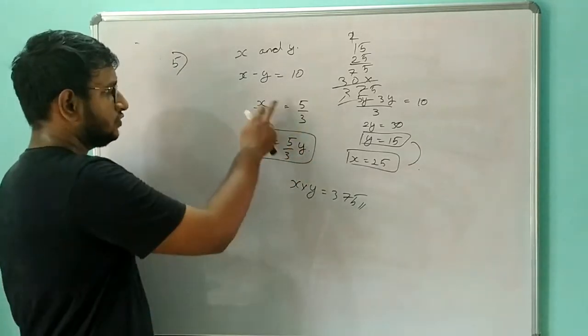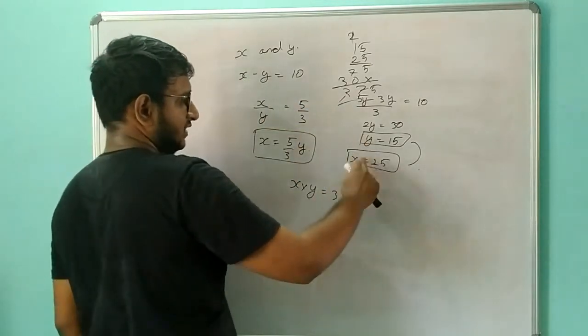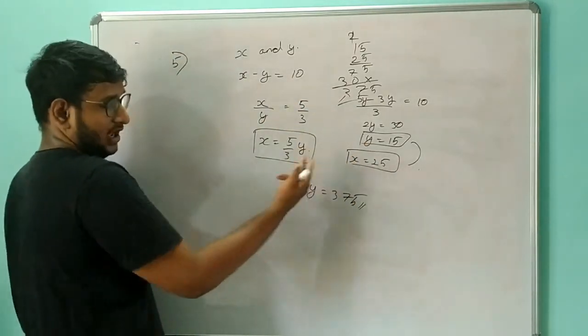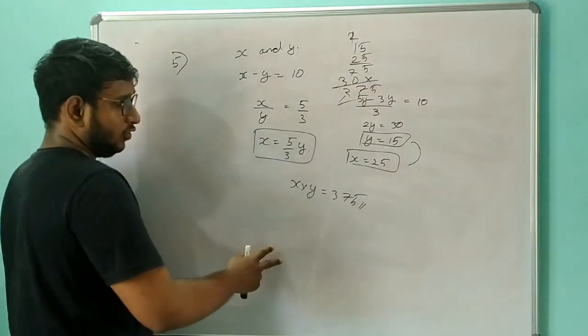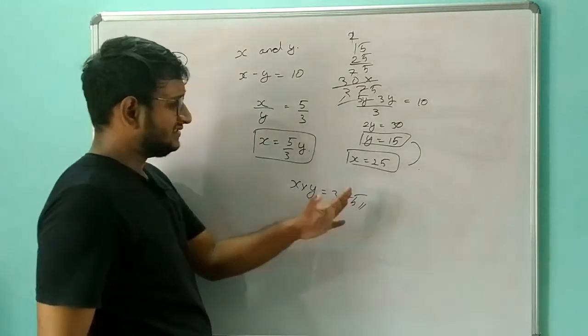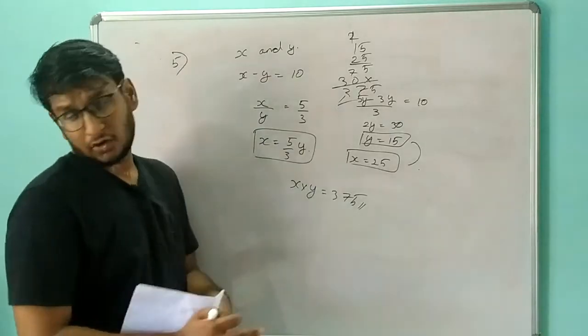Okay, so I am substituting here, and I got the x and y values. They are asking for the product of it, so I am going to multiply both. So I will get 375. That's it. So it is a simple problem again.